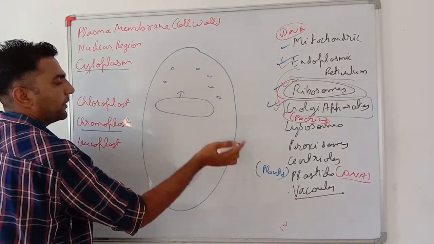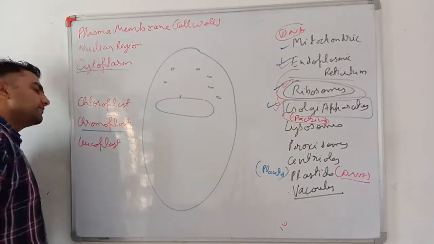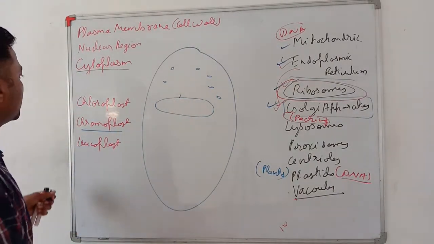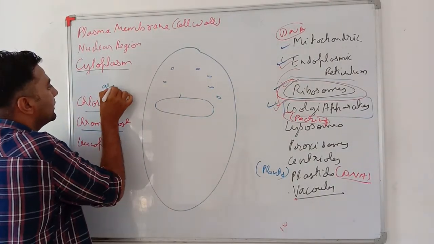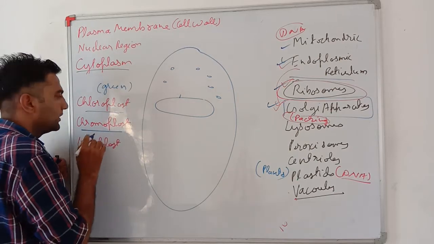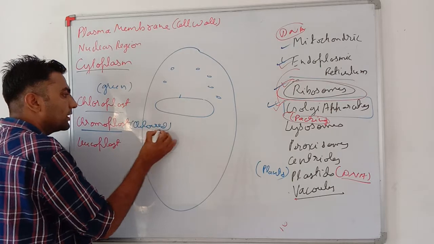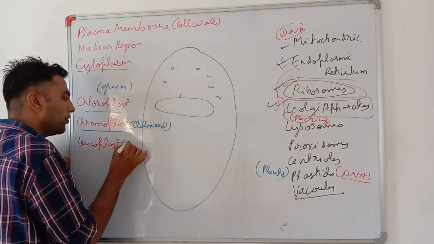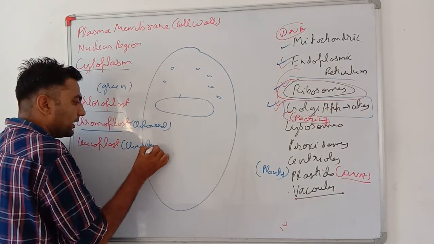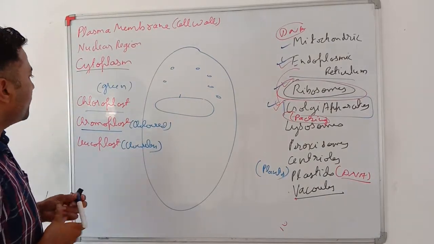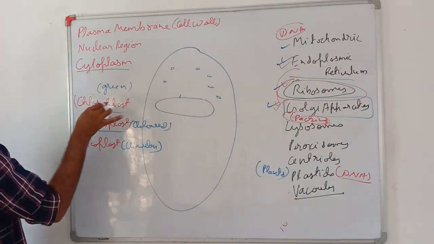It is a single membrane organelle. Chloroplasts are green colored plastids. Chromoplasts are colored plastids, but the color is other than green. Leucoplasts are colorless plastids. So first of all, we will see the use of chloroplast.